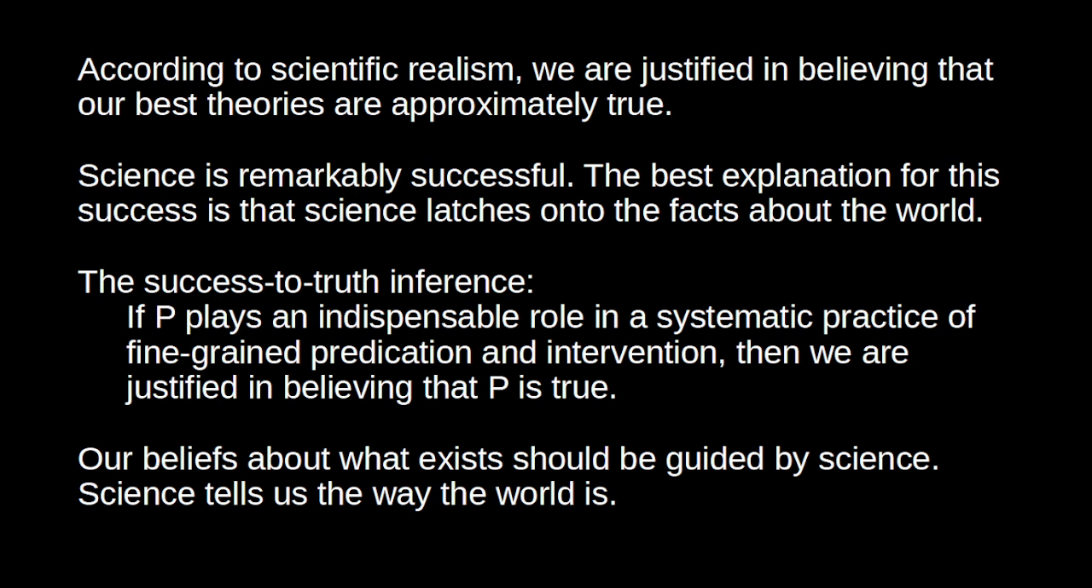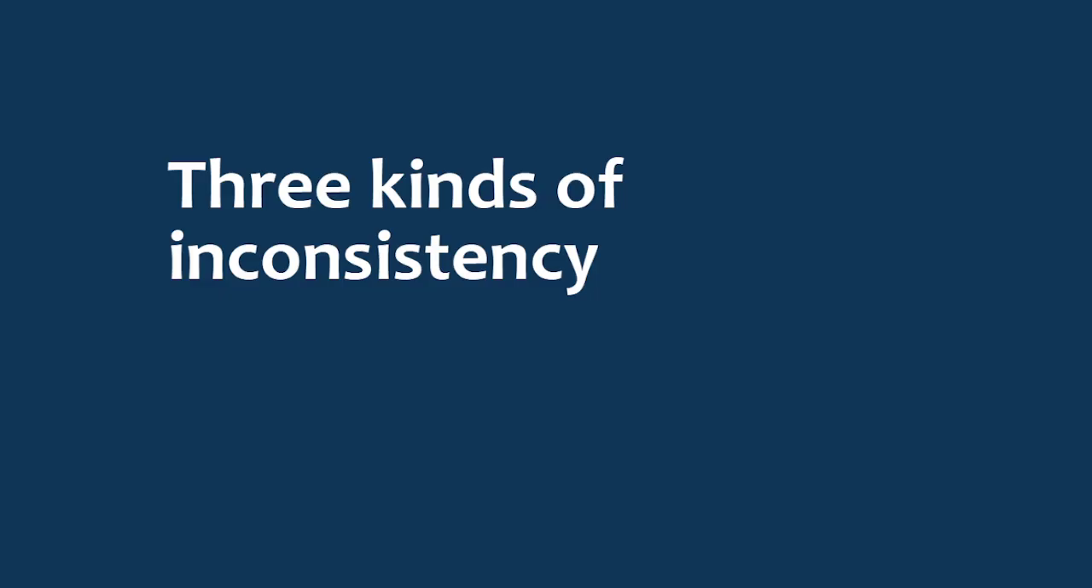As far as the realist is concerned, our ontological commitments, our beliefs about what exists, should be guided by science. Now, I think this is a fairly commonsensical way of viewing science. We believe what our best theories tell us about the world. But now, what should we say when those theories entail inconsistencies? I suppose, first of all, it's worth outlining a few different ways in which inconsistency can arise in science.